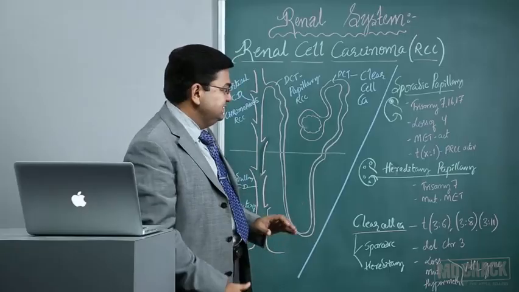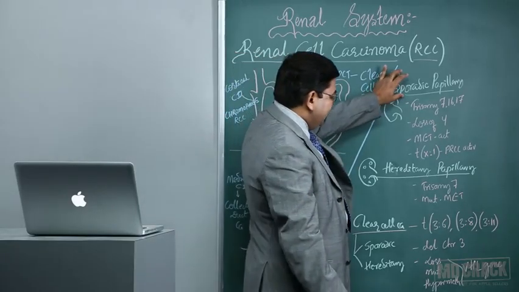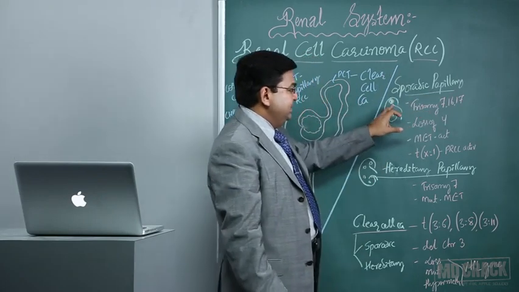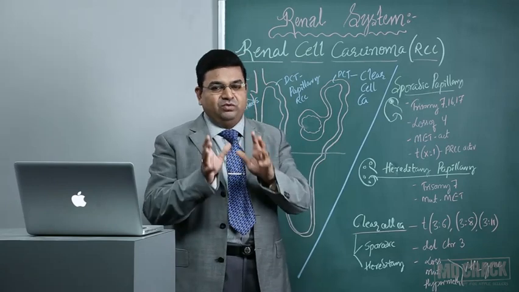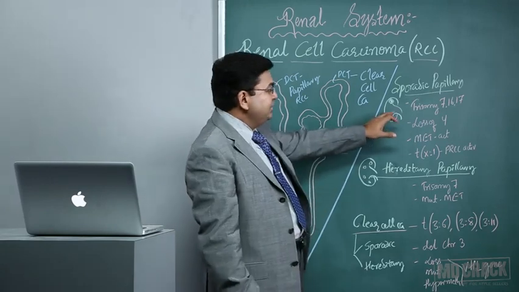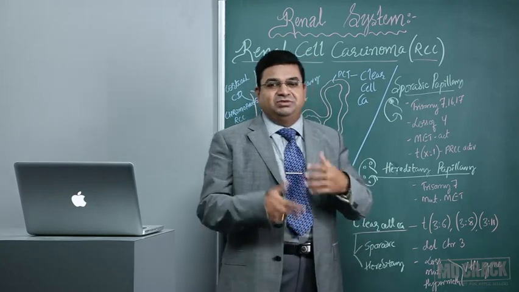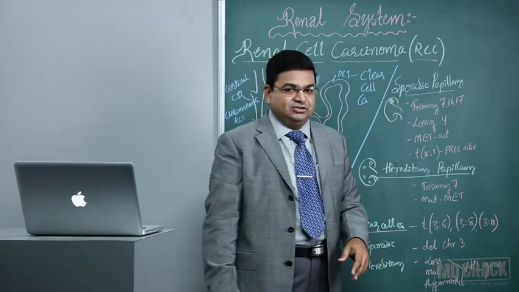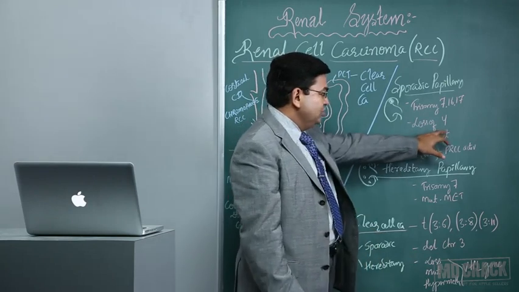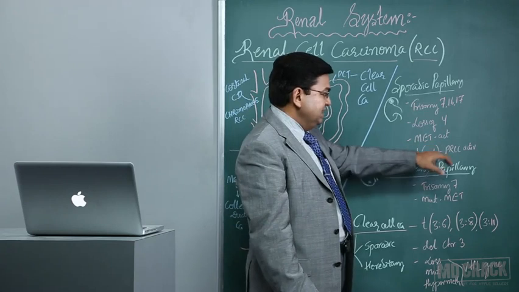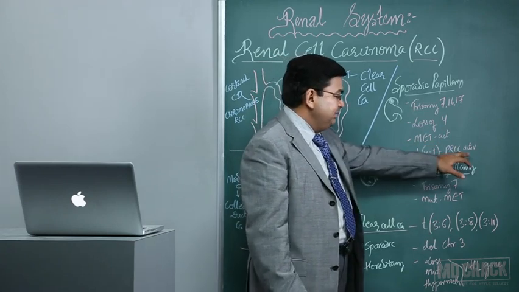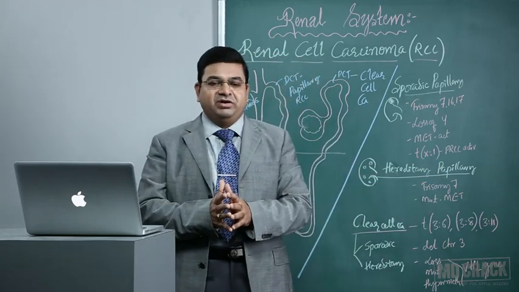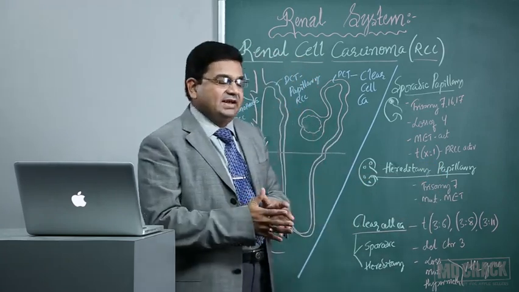So have a look at this. It can be sporadic or it can be hereditary. Most of the sporadic papillary carcinomas are seen in the upper pole of the kidney, unifocal, only one tumor lesion. They are mainly due to trisomies. Trisomy 7, trisomy 16, trisomy 17 can give rise to sporadic papillary renal cell carcinomas. Loss of Y chromosome, MET oncogene activation, and even PRCC can get activated with the translocation X:1. So all these contribute to the development of sporadic papillary renal cell carcinomas.